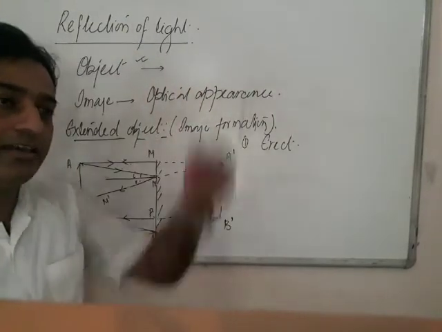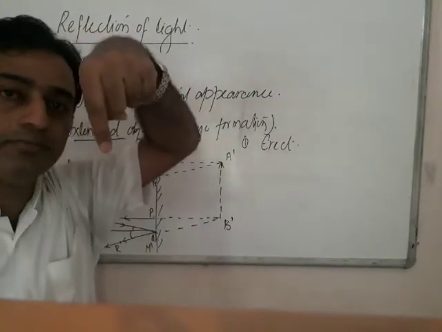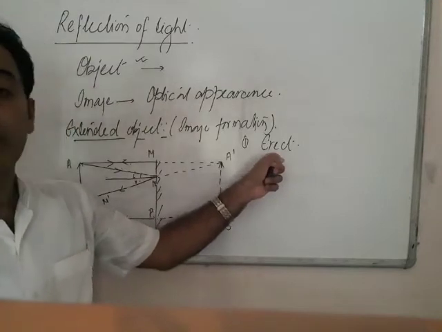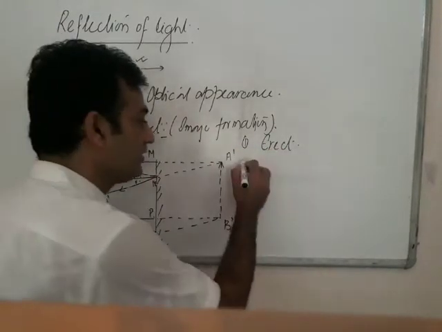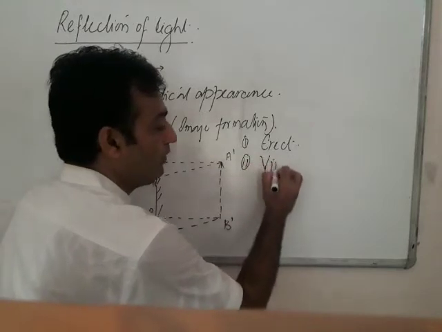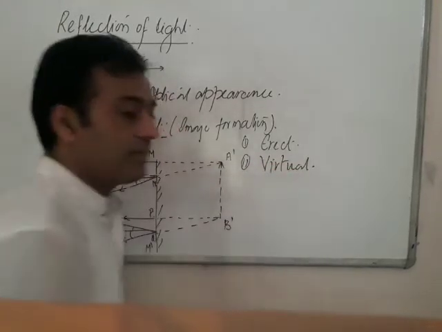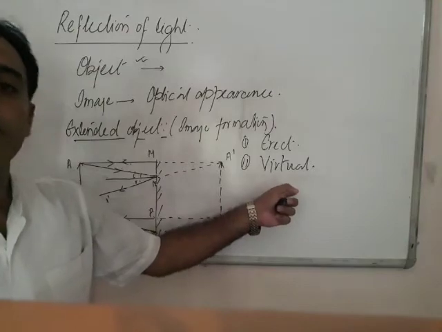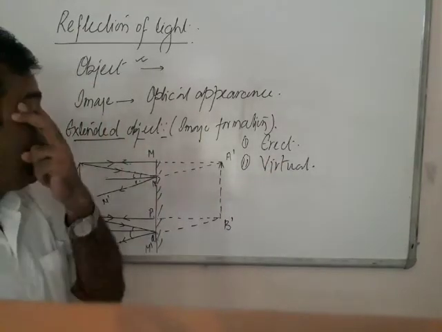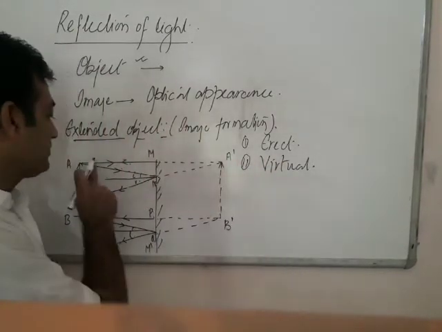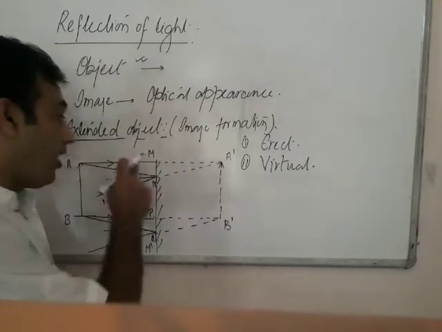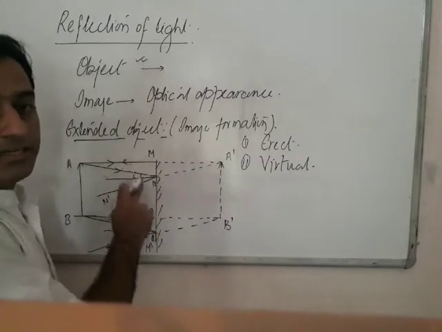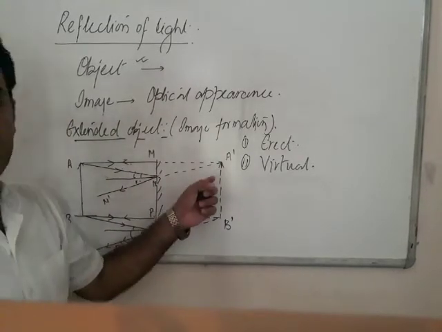In the case of a plane mirror, you never appear upside down. That means the image so produced is always erect. The image so produced is always virtual. That means it cannot be obtained on a screen. Point number 2. You can also write the reason: because the reflected rays actually go back along their own path. However, the image is produced by projecting it backward.